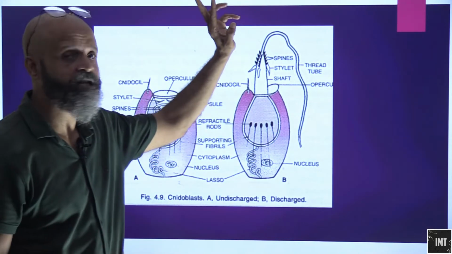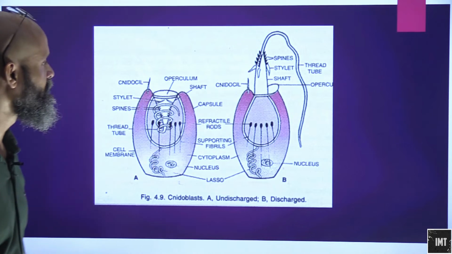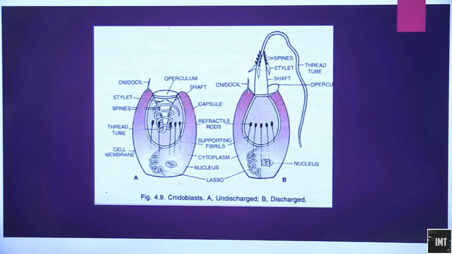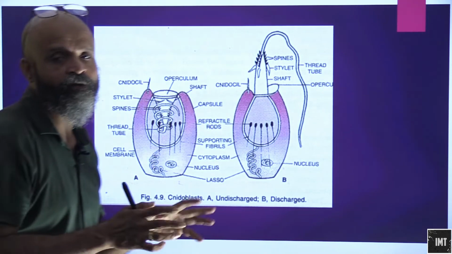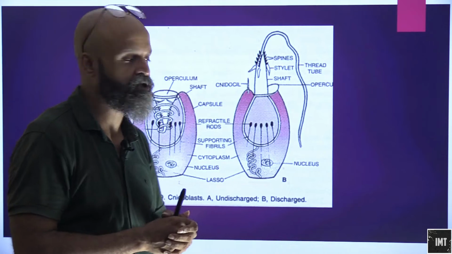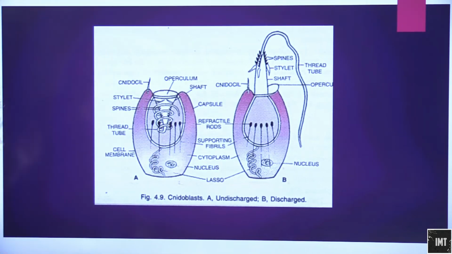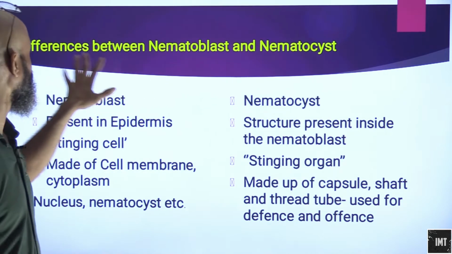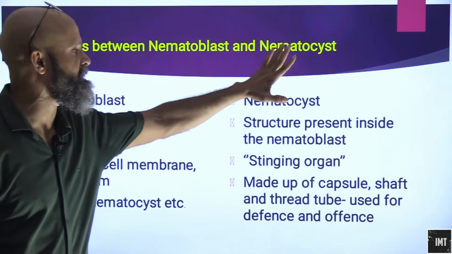Nematocyst. This is the discharged position of the nematocyst. When they have discharged, in order to defend or offend, this would be the position. Here we can see the differences between nematoblast and nematocyst.